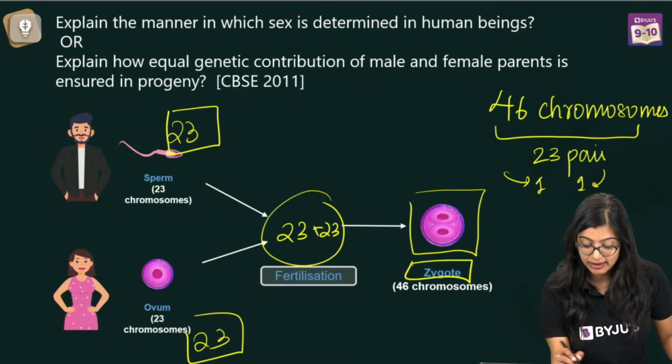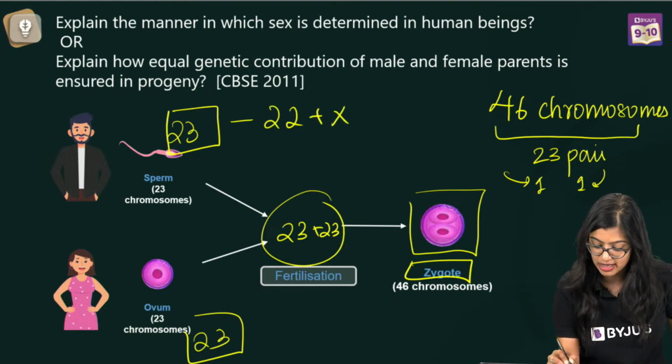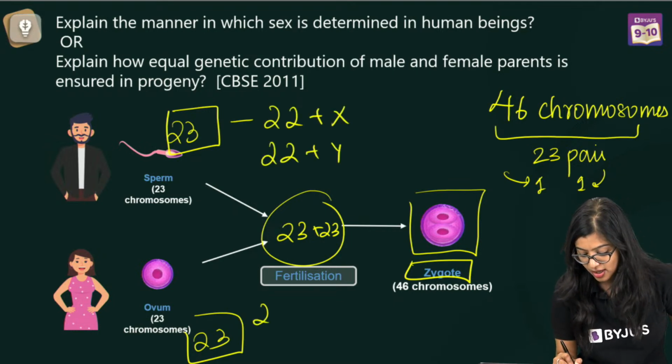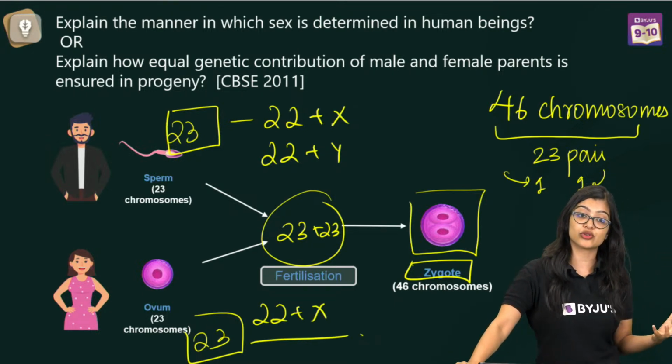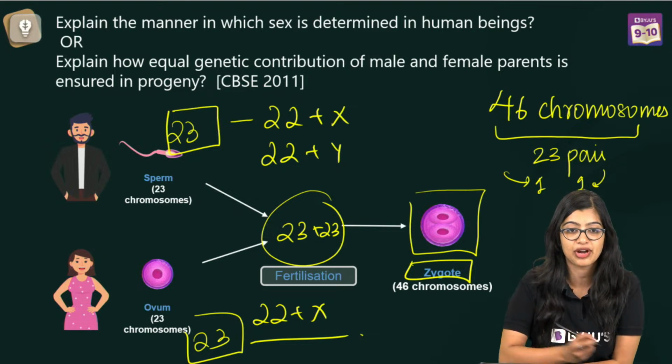And in this case, you can write it in this manner also, 22 plus X or 22 plus Y. Here again you have 22 plus X. And again, based on the kind of sex chromosome that is there, you will be able to get it, right?